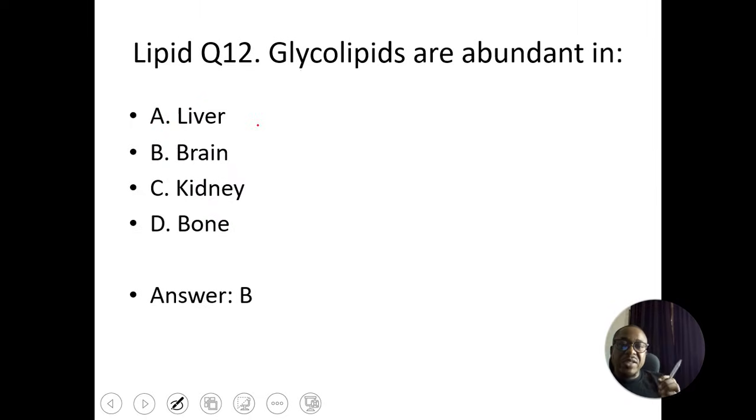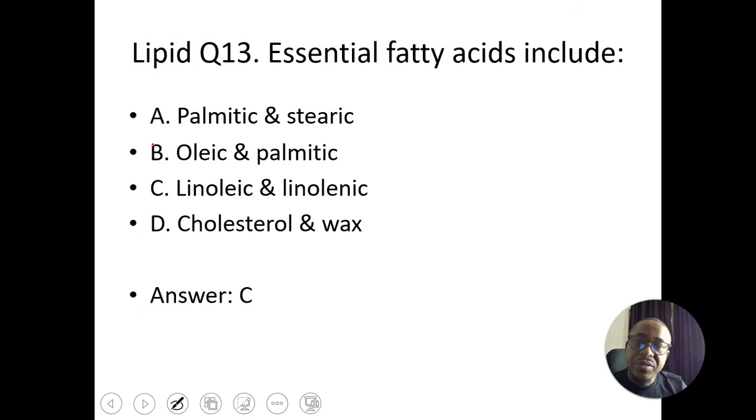Now, glycolipids are abundant in the brain. Glycolipids serve as receptors. Essential fatty acids include linoleic acid and linolenic acid. These are the two essential fatty acids. And like I said in our previous videos, they are essential because our body cannot produce them. We need them in our diet.